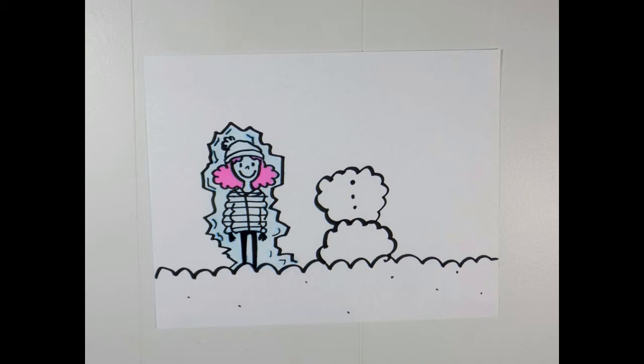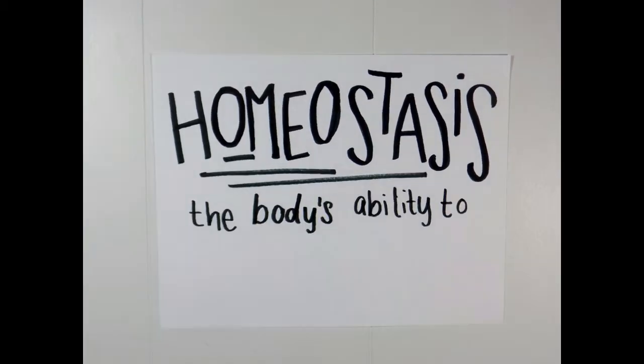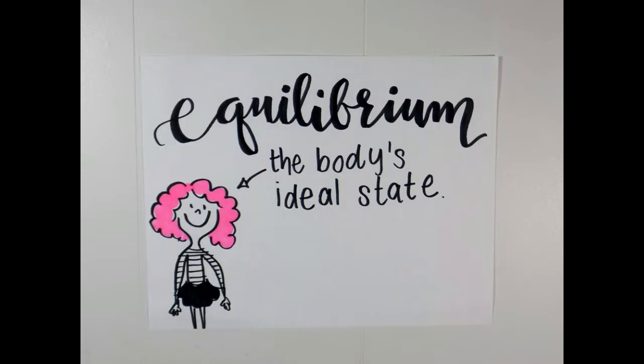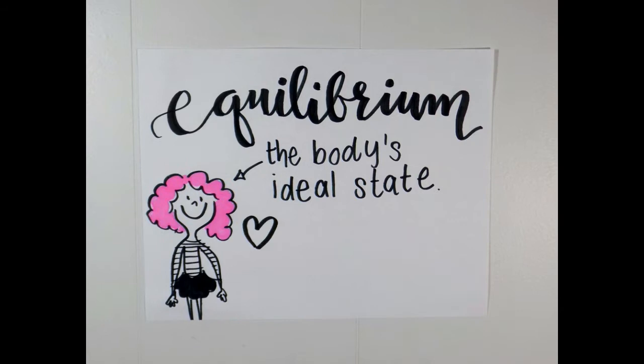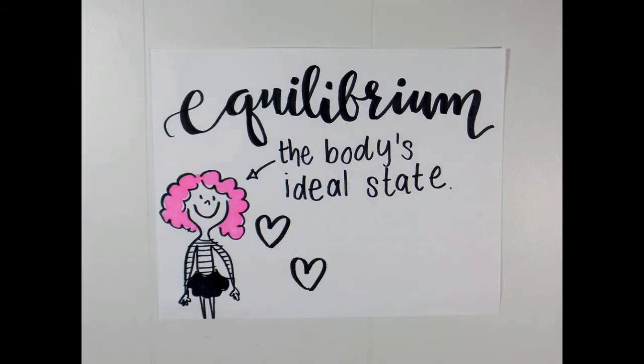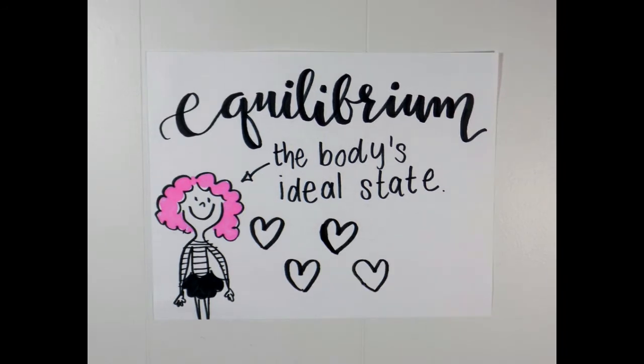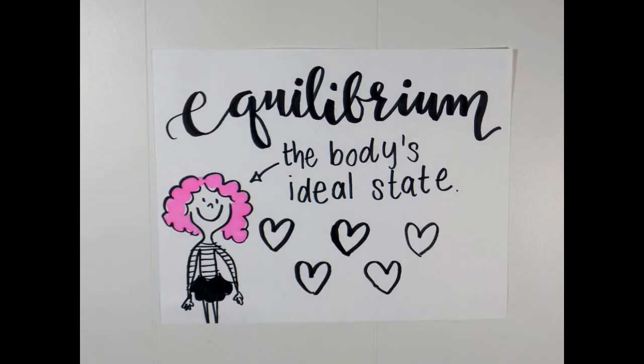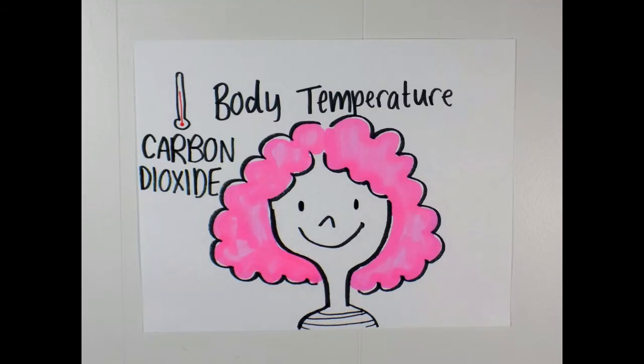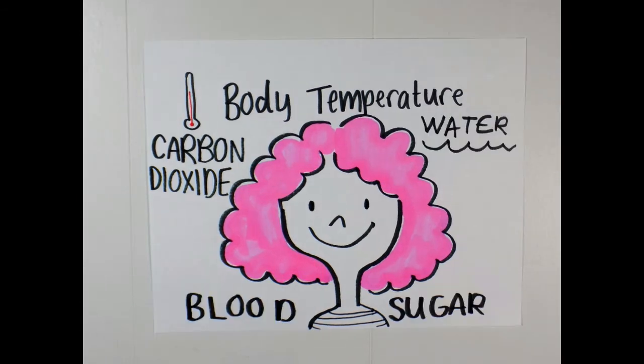Thankfully, the human body has a system to prevent freezing and many other catastrophes called homeostasis. Homeostasis is the body's ability to stay stable and maintain a state of equilibrium. Equilibrium is when your body is in its ideal state because its temperature and different internal levels are in their perfect range. The body's ideal state includes controlled levels of body temperature, carbon dioxide, water content, and blood sugar.